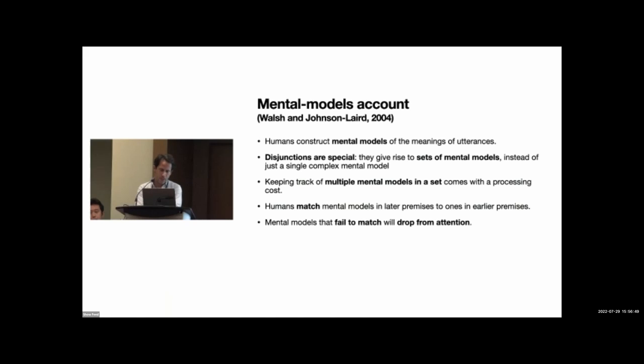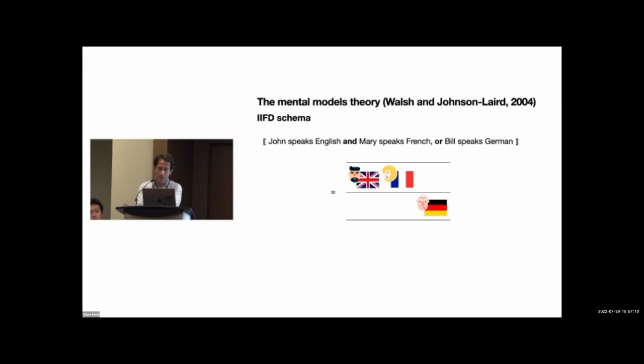Then the story goes, keeping track of these sets with multiple alternative mental models is quite costly. Therefore, humans attempt to match mental models that occur in later premises to mental models in earlier premises and drop from attention those mental models from earlier premises that fail to match with later mental models. That's all very abstract. Let's look at some pictures as to how this might go.